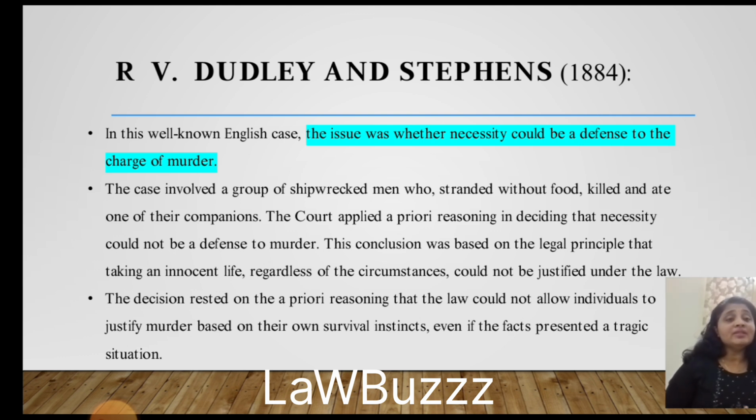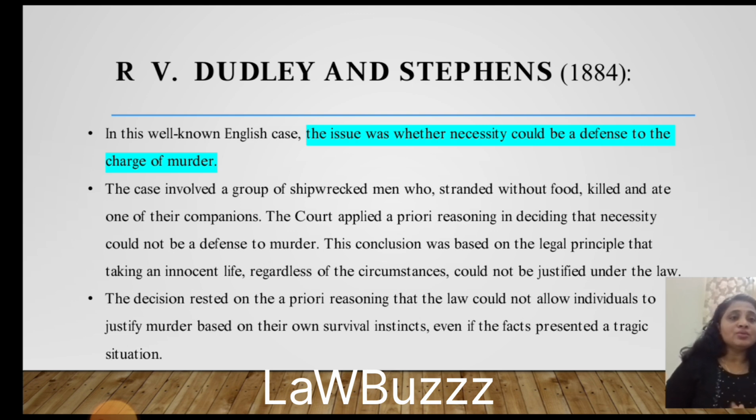Understood? Even necessity, you cannot defend this. It cannot be a defense to murder. In this case, they were starving for food, but you cannot say, I'm starving for food, so I killed that person. It cannot be. This was the a priori reasoning which the court applied.